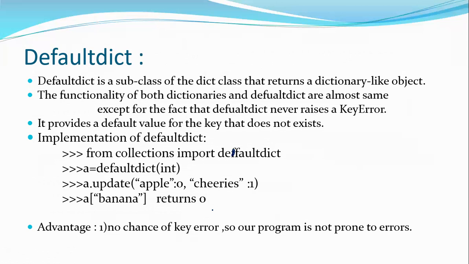Keys are immutable and values are mutable, and you cannot have the same key for two values, because it would create ambiguity. We have several insertion and removal methods, and we have seen defaultdict, which is used to avoid the main error that occurs in dictionaries, called KeyError.